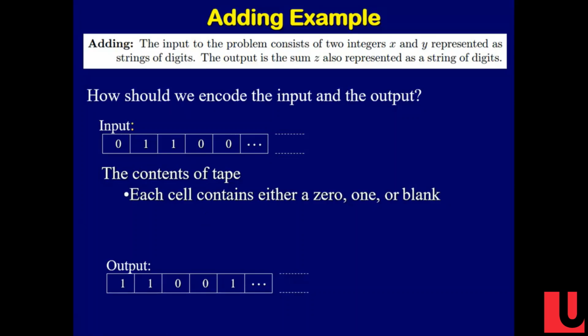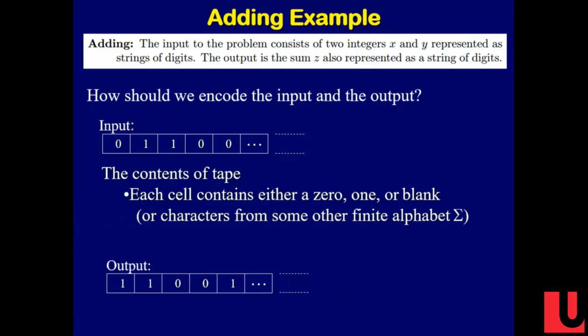Do we have 2 tapes maybe? 2 tapes would be great. 3 tapes would be even better. How are we going to do it? How do we represent the output? Where do we put the output? These are all questions that we have to ask.